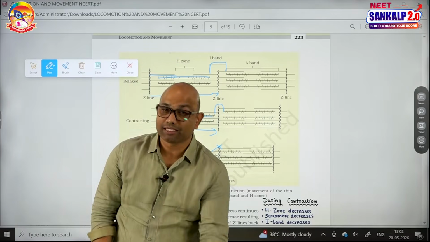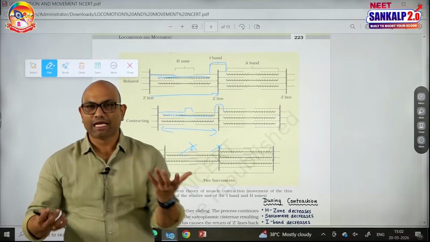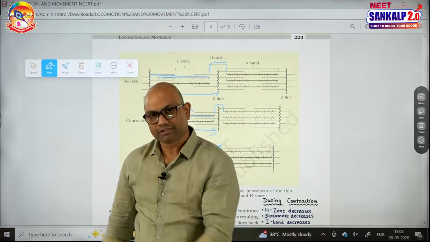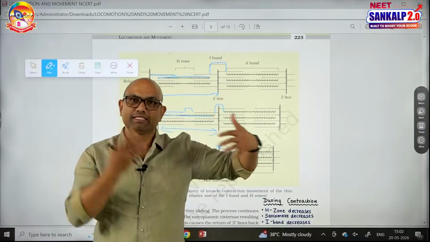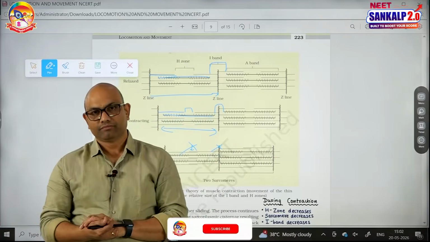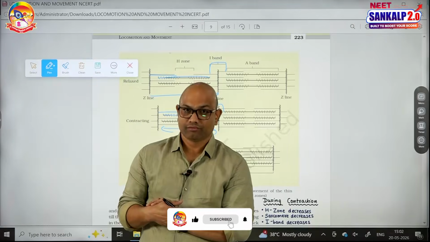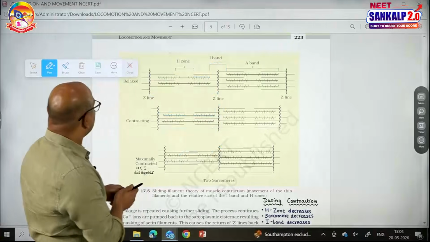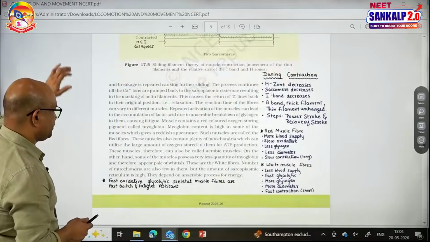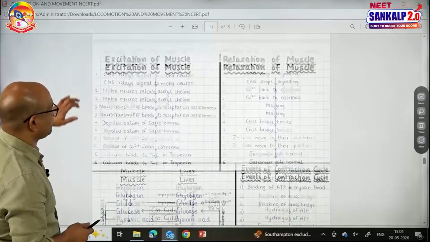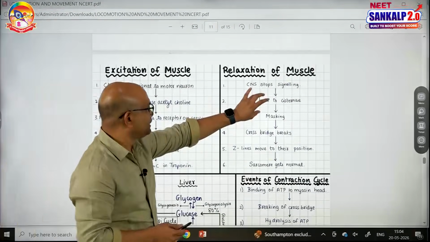Contraction is followed by relaxation, guys. And what is relaxation? Whatever events I told you so far, they need to get reversed. That means the CNS stops sending signals to the neuromuscular junction and to the muscle. That is one event during relaxation. Listen carefully. So during relaxation, see, the CNS stops signaling.